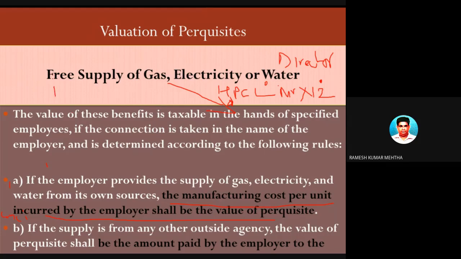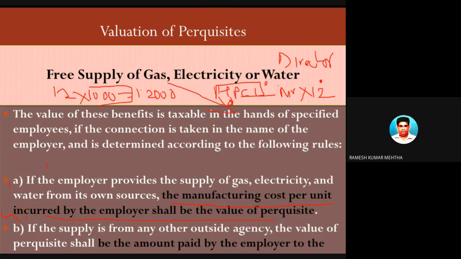And each gas cylinder has a value of 1,000 rupees, and 12,000 is the total value. Now, how did we arrive at this? Please remember, these companies are into the manufacturing of gas cylinders and gas.